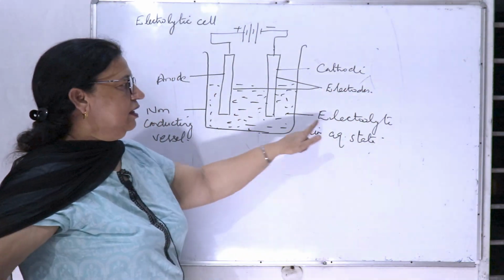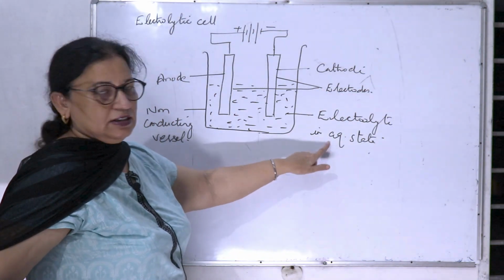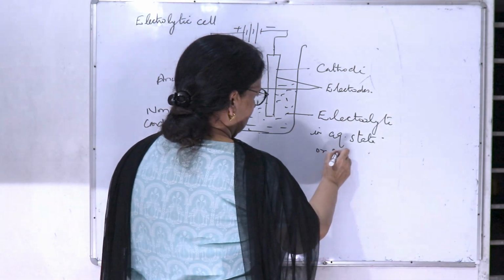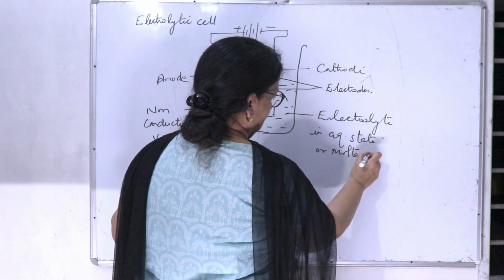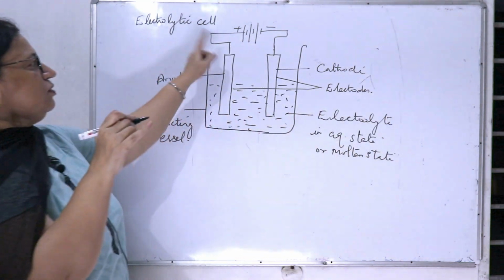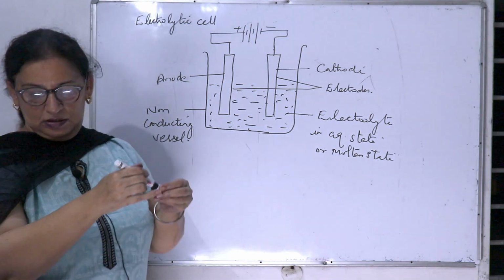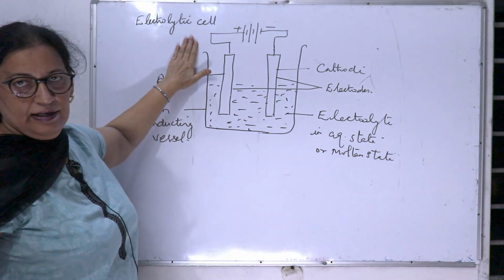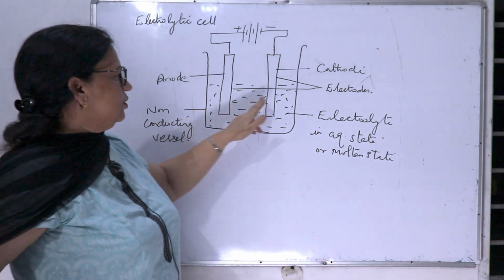And this is the electrolyte that is there in the aqueous or in the molten state. So this is the electrolytic cell.